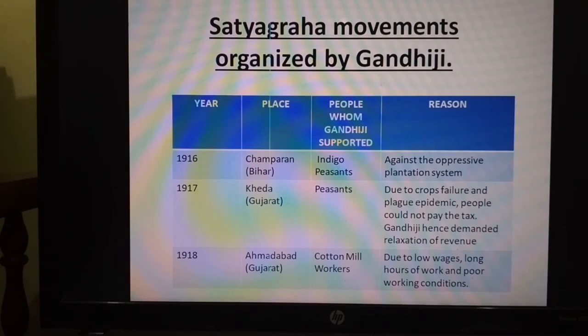In 1917, Gandhiji organized Kheda Satyagraha in Kheda in the state of Gujarat and supported peasants to get relaxation in revenue demand or revenue collection. In 1918, Gandhiji organized Satyagraha in Ahmedabad in the state of Gujarat and supported cotton mill workers for getting higher wages and better working conditions. These are the earliest Satyagrahas of Mahatma Gandhi.